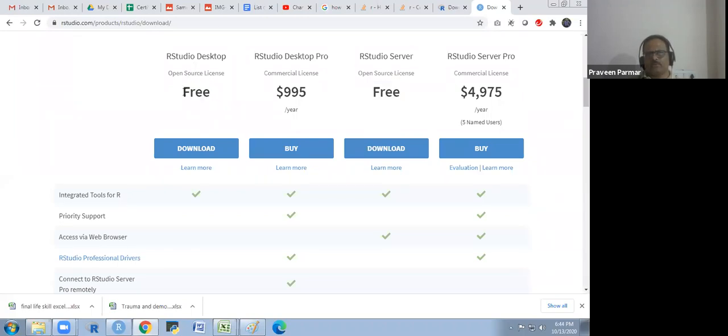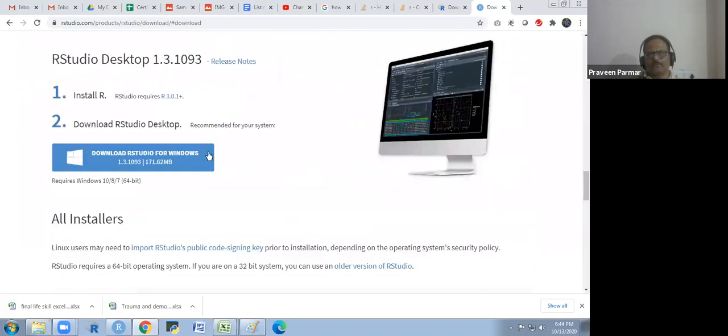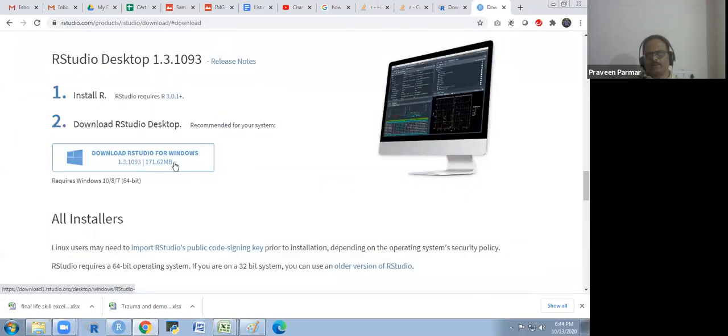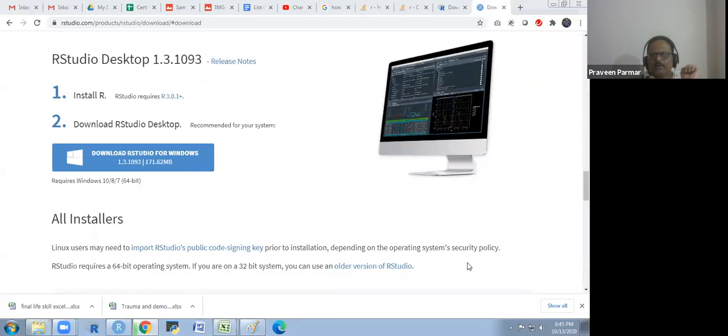You click on download, go here, and click again. You will get the version for your Windows, RStudio 1.3.1093. It is the latest RStudio. You can download it. After downloading these two,